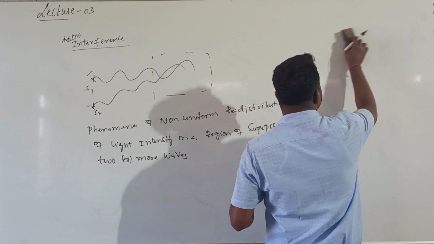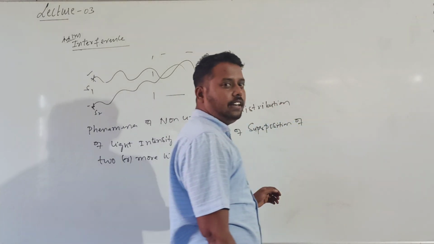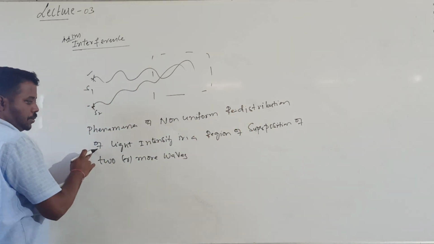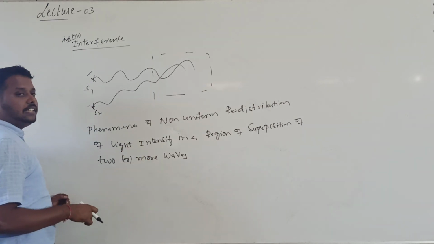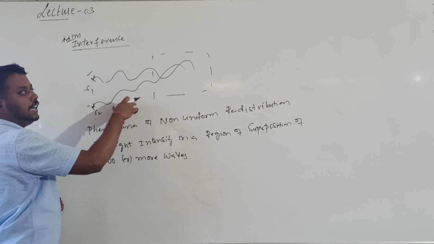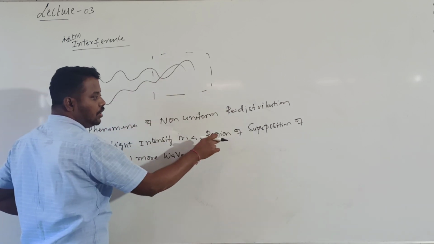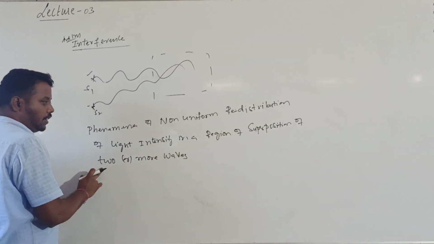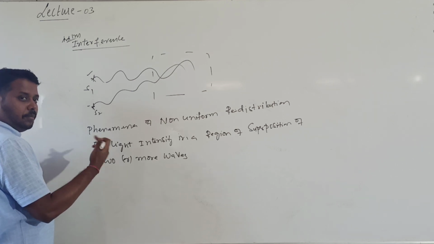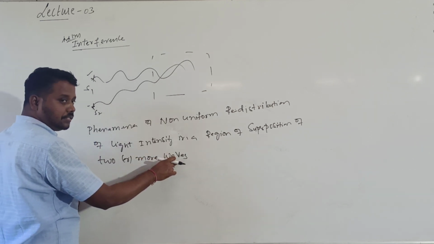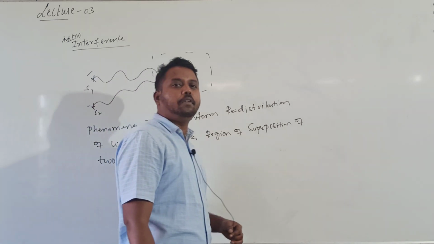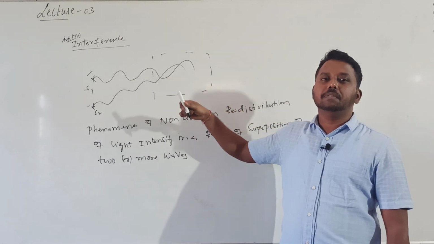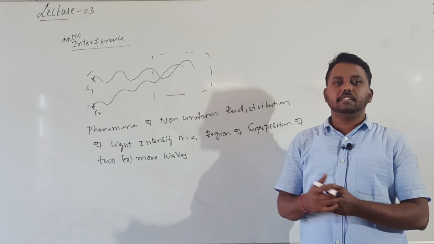Light is also a form of energy which is transferred in the form of a transverse wave. The phenomenon of non-uniform redistribution of light intensity, where light intensity is redistributed not everywhere but only in a region where light rays are superimposing. To get interference, we need a minimum of 2 light waves, and maybe more than 2 also. When 2 or more waves reach a point simultaneously, the light intensity is redistributed. That phenomenon is called interference.